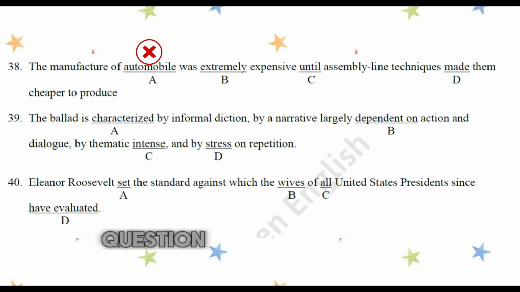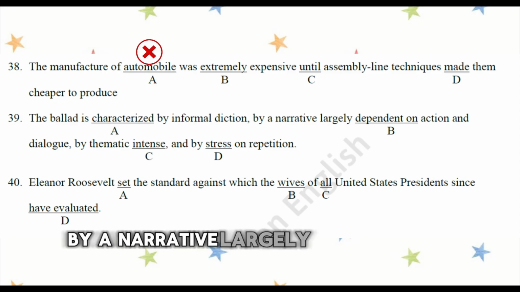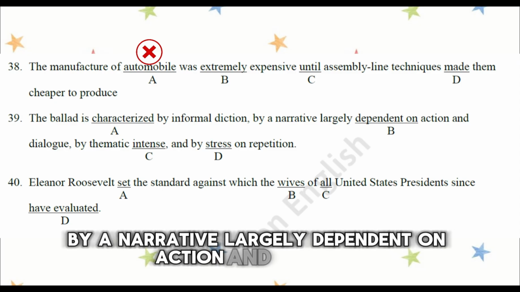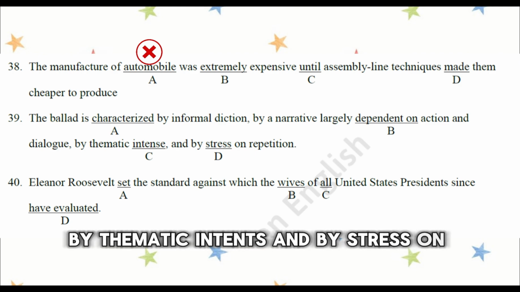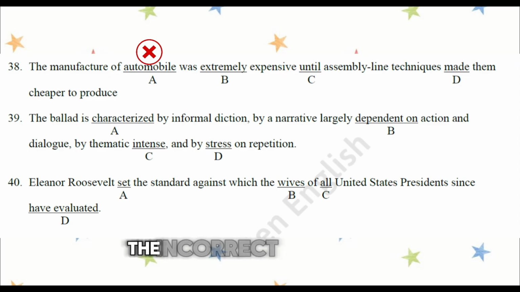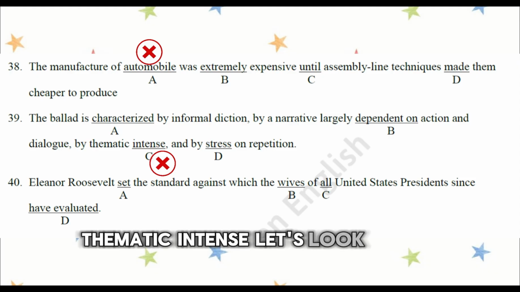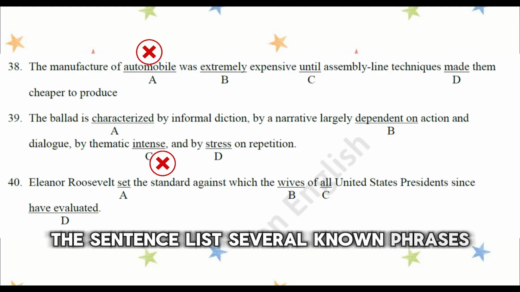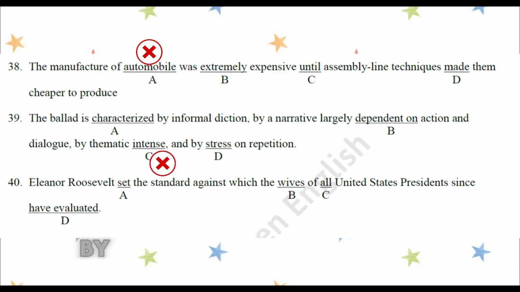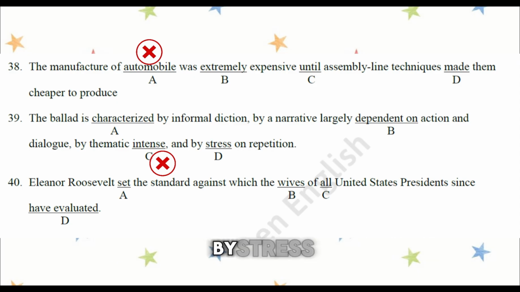Question number 39. The ballad is characterized by informal diction, by a narrative largely dependent on action and dialogue, by thematic intent, and by stress on repetition. The incorrect answer is C, thematic intent. Let's look at the pattern. The sentence lists several noun phrases: by informal diction, by a narrative, by thematic intent, by stress.